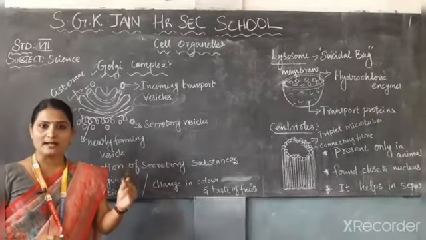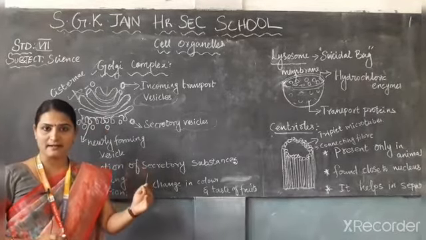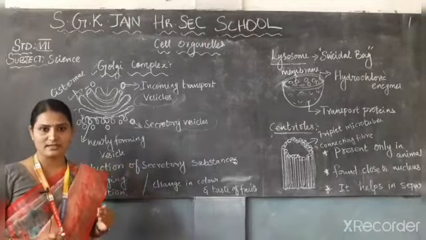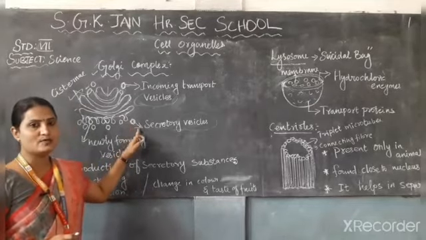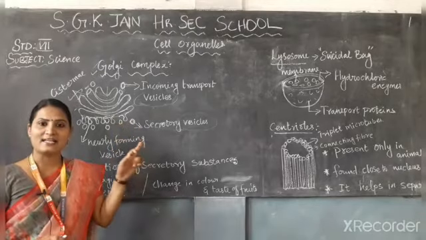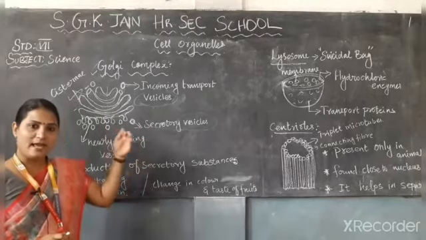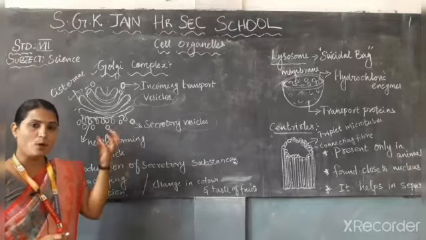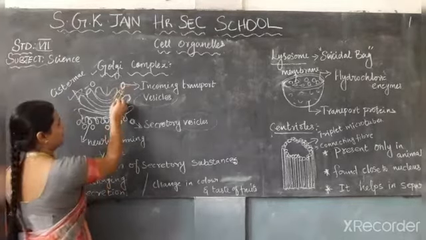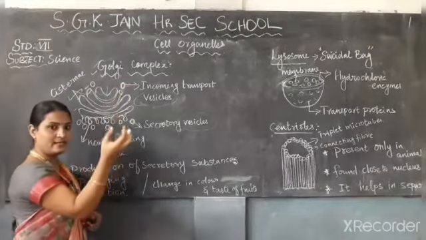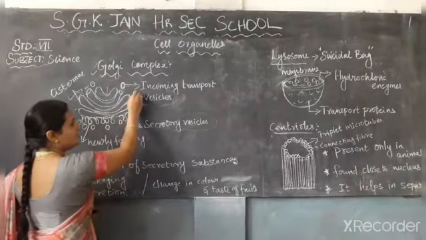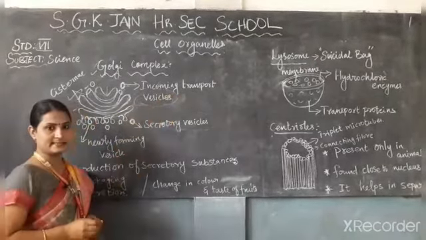So the products manufactured in the manufacturing company get distributed to all places through the transporting truck called the Golgi complex. So in the cell, the Golgi complex acts as a transporting truck. From the endoplasmic reticulum, the proteins and lipids are received. So the Golgi complex receives the proteins and lipids from the endoplasmic reticulum through these incoming transport vesicles.